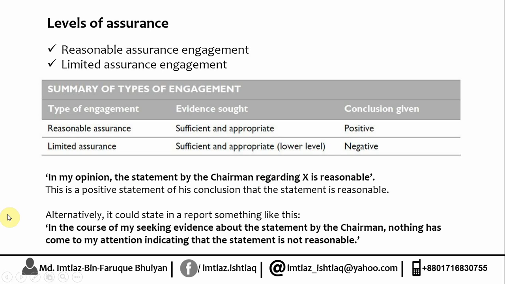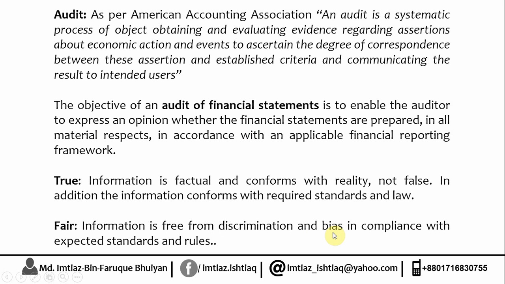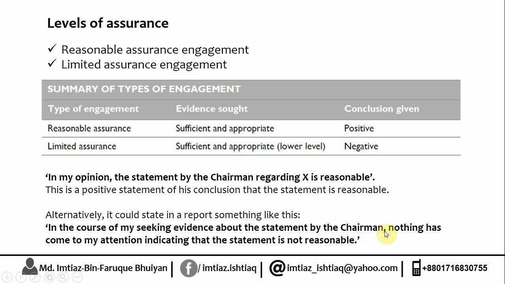This line can alternatively be said this way: in the course of my seeking evidence about the statement by the chairman, nothing has come to my attention indicating that the statement is not reasonable. This is an indirect sentence. Here is a double negative, nothing, not. The common person will say that this line and this line are the same, there is no difference, but yes, there is scope for difference.